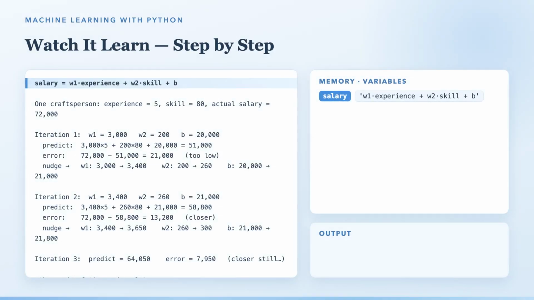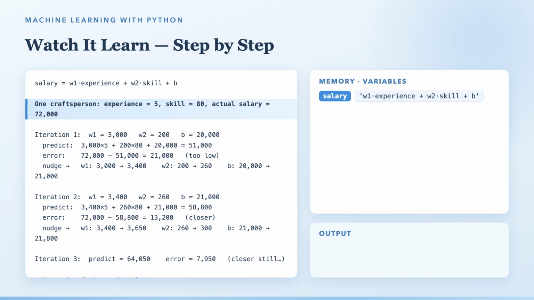Now, the part I love most. Let's watch it learn, slowly, with real numbers. To keep things gentle, we'll follow just 2 threads for now: experience and skill, plus 1 starting point, B. Here's our craftsperson: 5 years of experience, skill score 80, true salary 72,000.